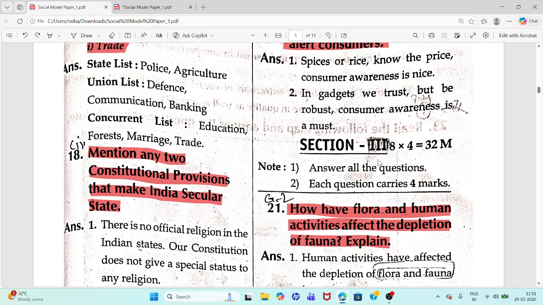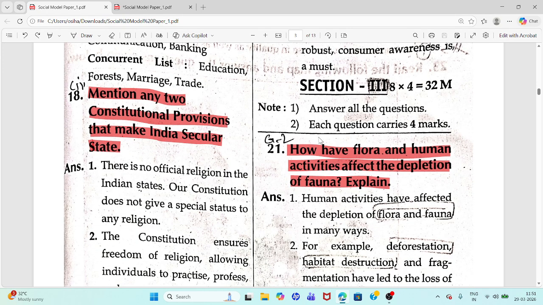Section 3. 4-mark questions. You have to write 8 questions. Each question carries 4 marks. 8 into 4, 32 marks.